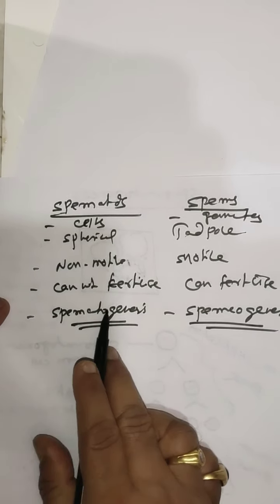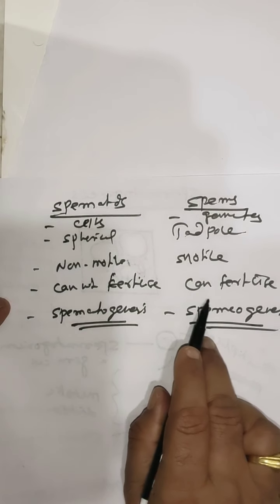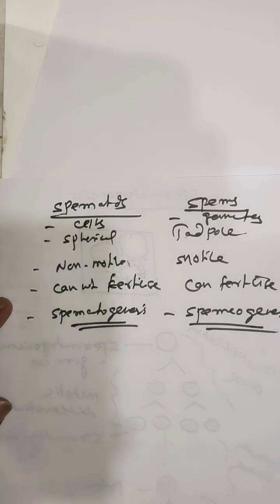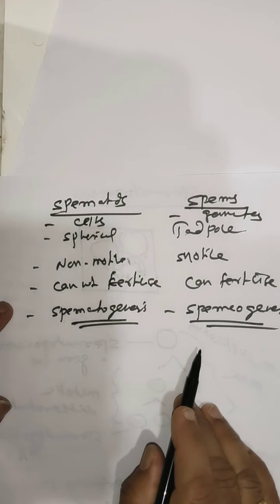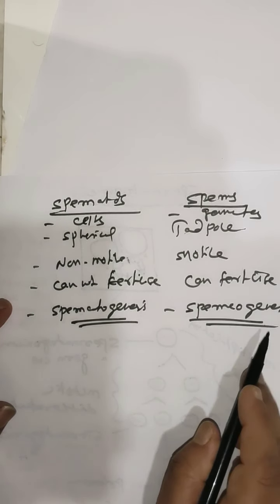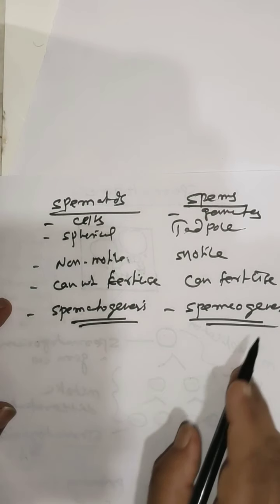The spermatids cannot fertilize the ovum. The sperm can fertilize the ovum. The spermatids are produced by the spermatogenesis process, whereas the sperms are produced by the spermiogenesis or spermateleosis process.